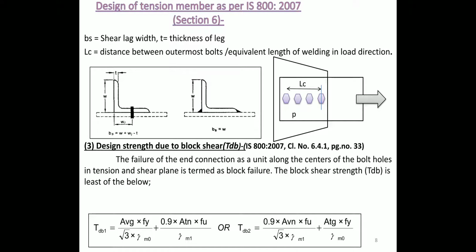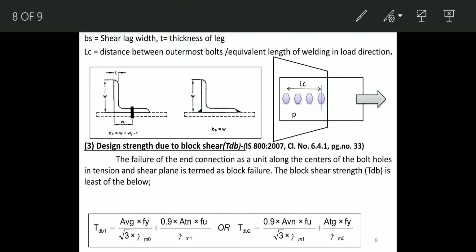The failure of the end connection as a unit along the center of the bolt holes in the tension and shear planes is termed block failure. The block shear strength, that is the TDB value, is the lesser of the following two formulas.